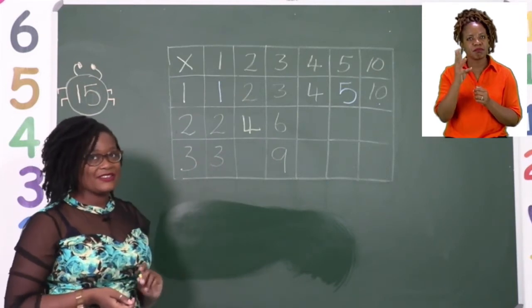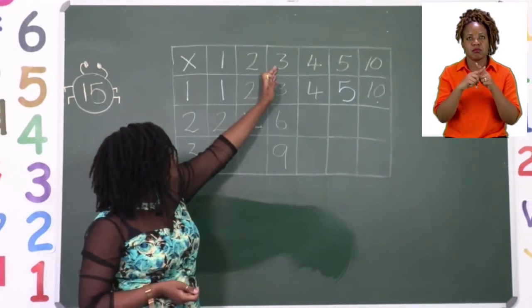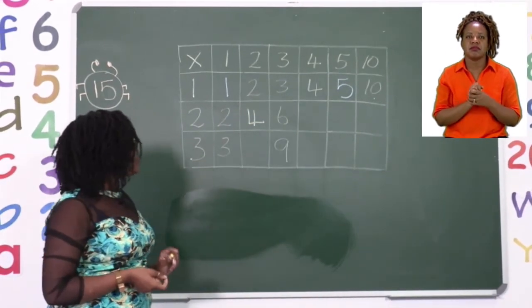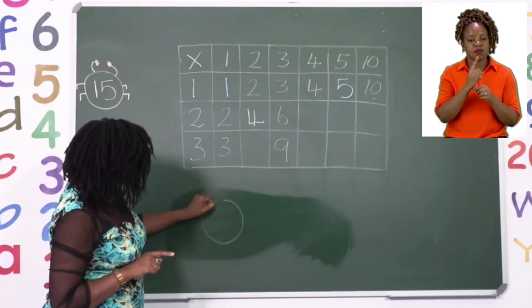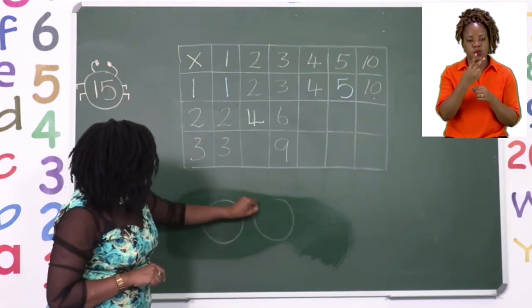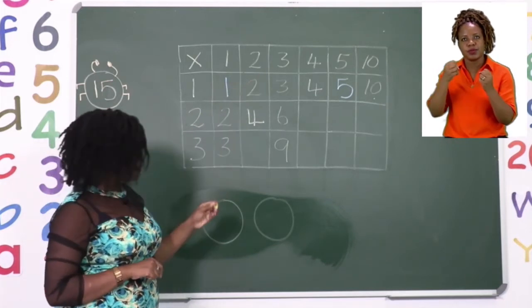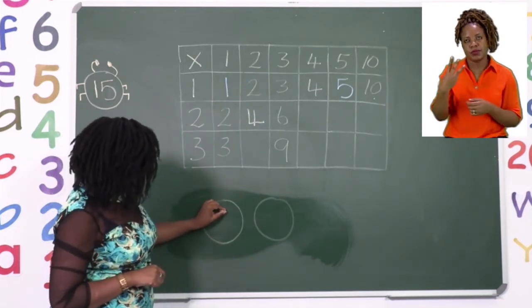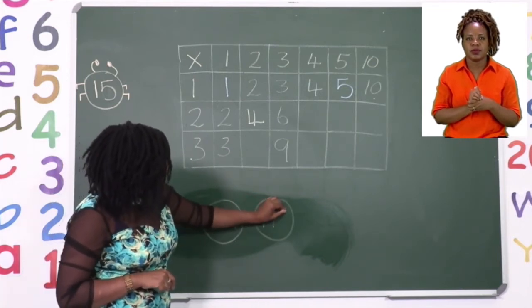We want to find out if it is correct. So 2 sets of 3 equals 6. So the first thing we're going to draw is 2 sets. 1, 2. And in each set, there are how many things? 3. 1, 2, 3. 1, 2, 3.